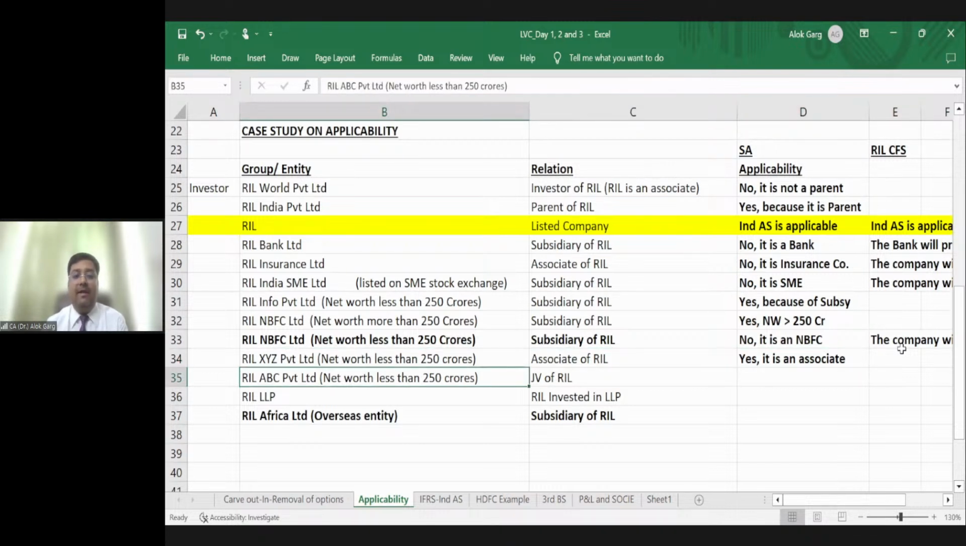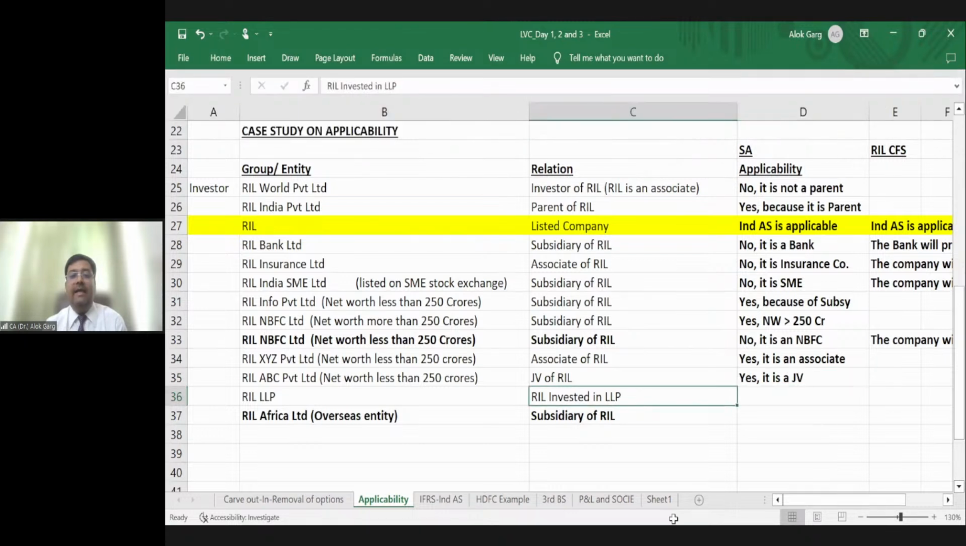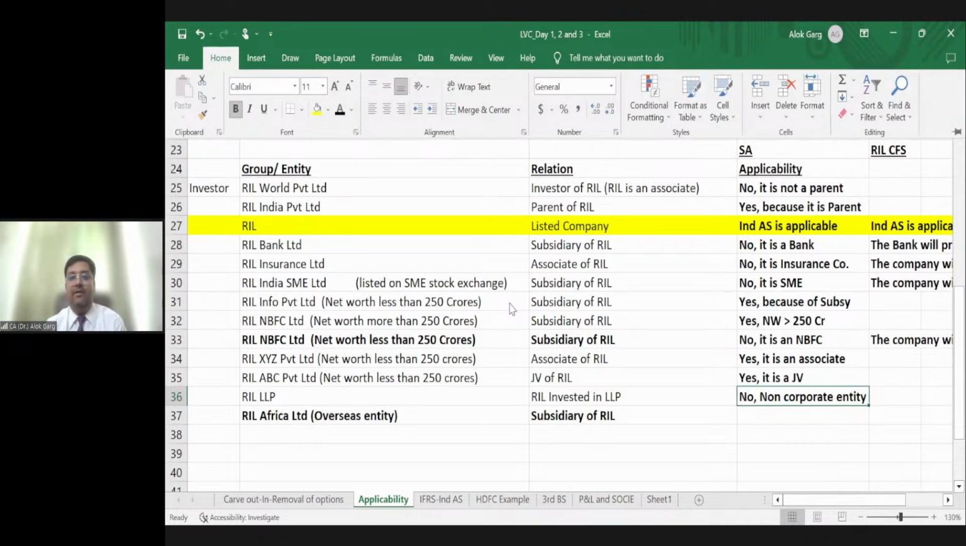RIL ABC Private Limited, net worth 250 crore. It's a joint venture of RIL. Of course, yes, Ind AS will be applicable. Why? Because it's a joint venture. Clear? RIL LLP, Reliance Industries Limited has invested in LLP. Whether Ind AS is applicable to LLP? Answer is no. Why? Because it is a non-corporate entity. Ind AS is not applicable. Right? Ind AS is not applicable.